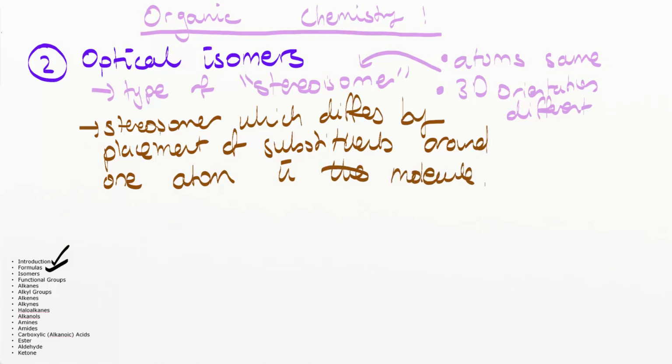Okay, so a stereoisomer which differs by the placement of substituents around one atom in the molecule, which means what?